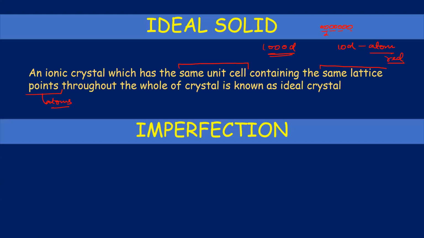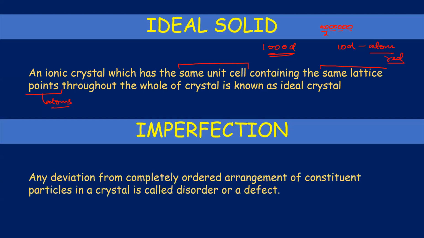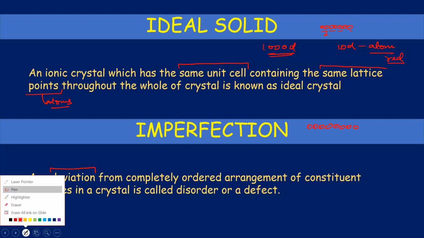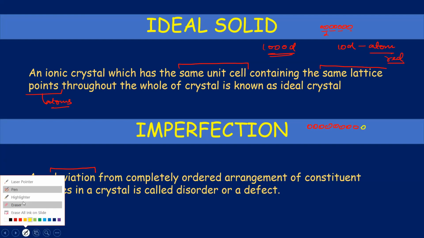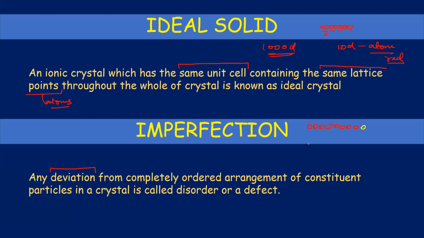Now, if you have any deviation, that is known as imperfection. Okay? If there is any deviation, suppose you are going like this, red, red, red, red, red, red, red, red, red, and in between you get, let us say, some yellow atom here. Okay, now this is what? This is an imperfection, right? This is an imperfection. So if there is any deviation from the completely ordered arrangement of constituent particles in a crystal, this is known as disorder or defect or imperfection.